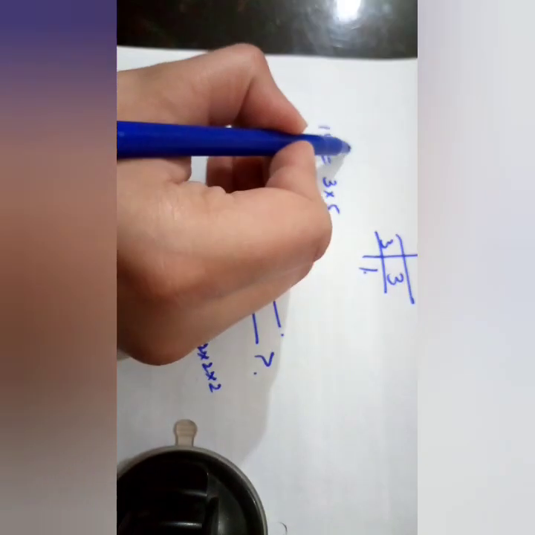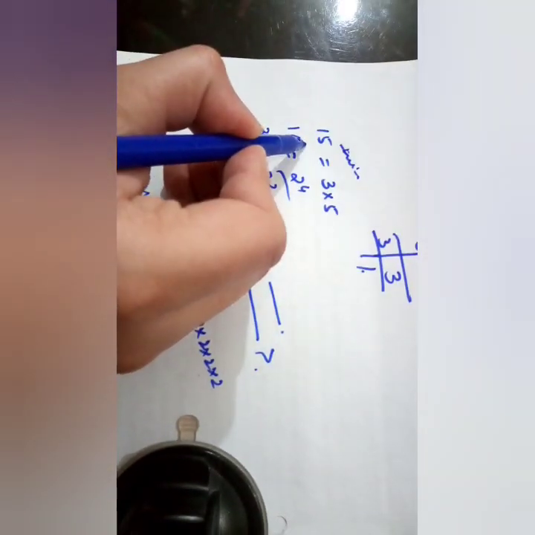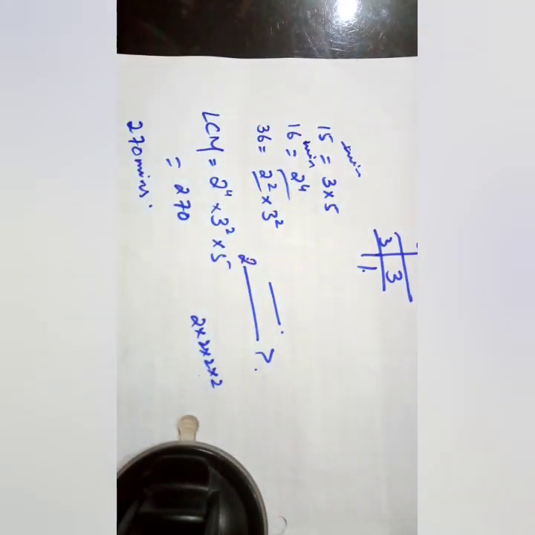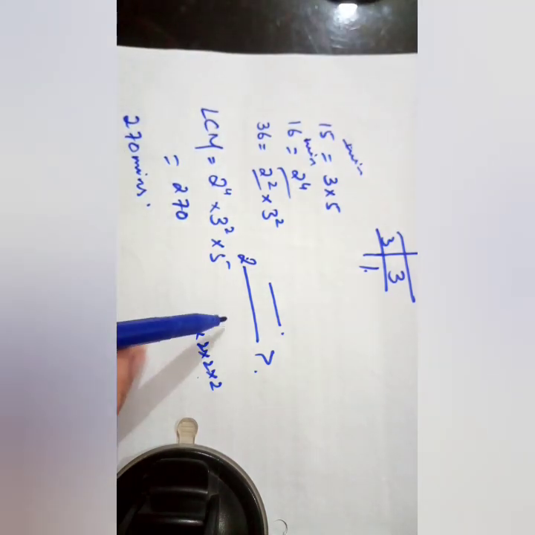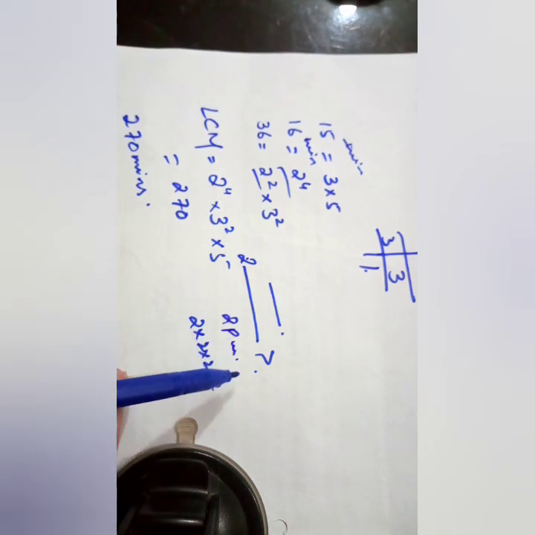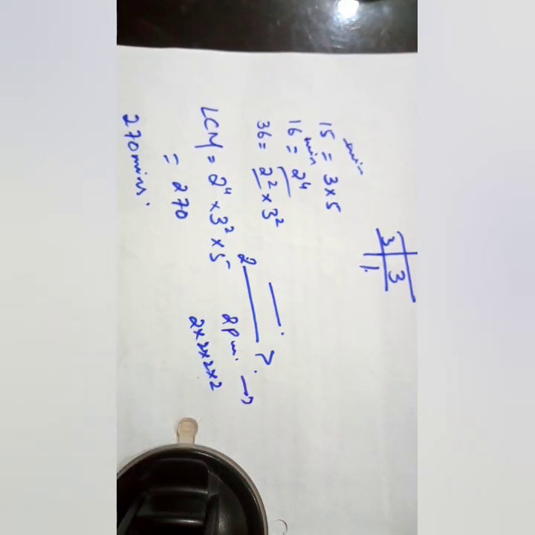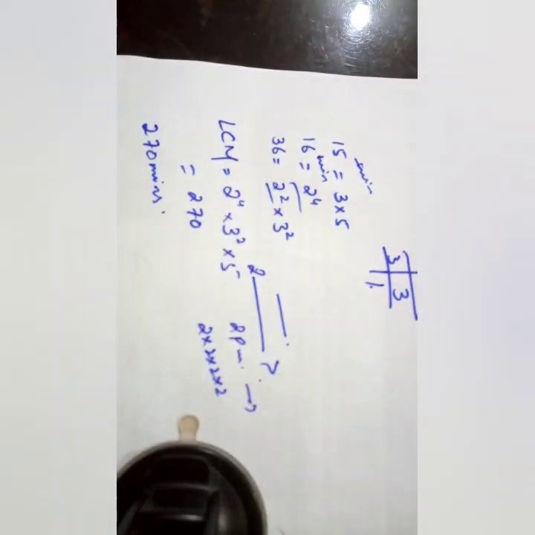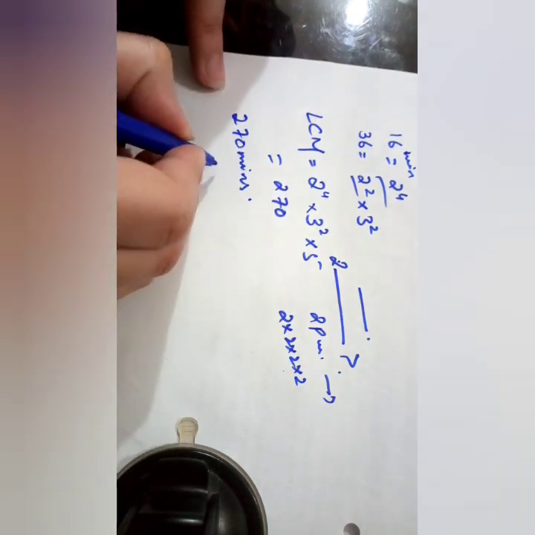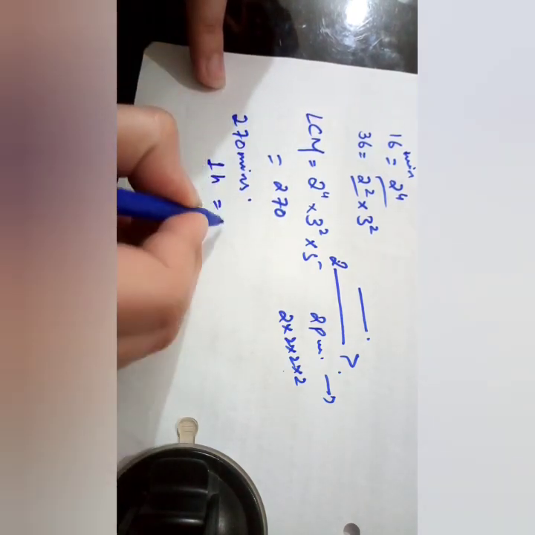Now this 270 is in minutes, because in the question they give 15 minutes and 16 minutes. So I get the answer 270 minutes. If one timing is 2 p.m., what will be the next time? So I convert this 270 into hours. 1 hour is equal to 60 minutes.